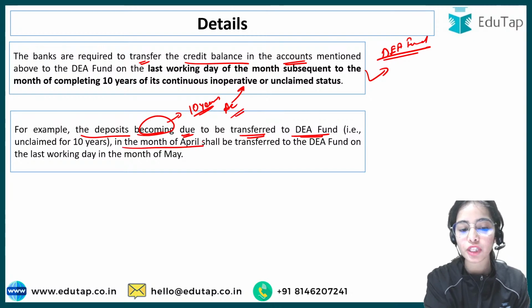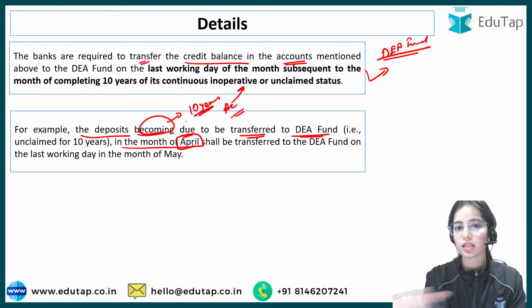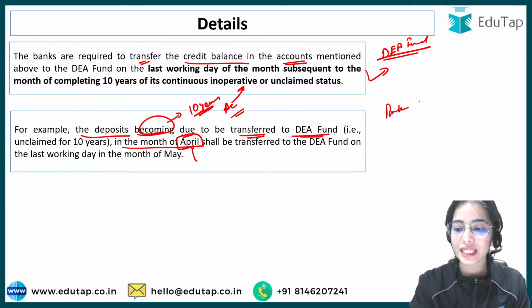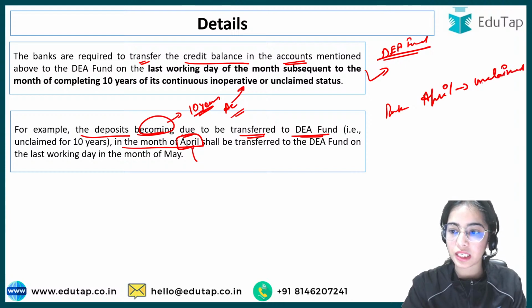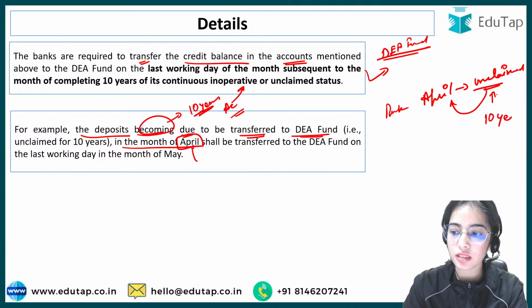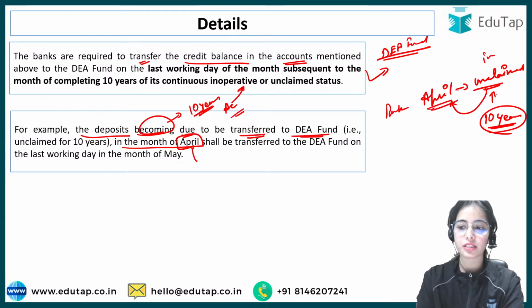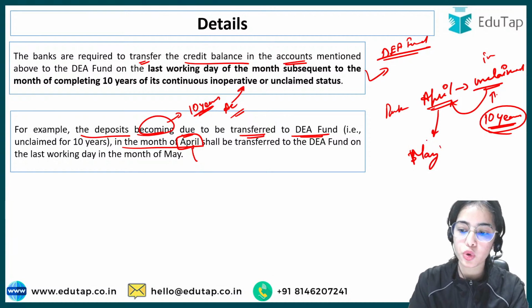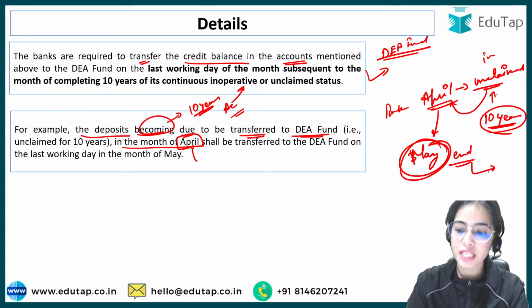So let's say in the month of April, the 10 years has completed. So this money that the banks have, on April, this has become unclaimed. Unclaimed means that for 10 years, this was unclaimed. This was inoperative for 10 years. On April, the 10 years have completed. So in the subsequent month, in the next month, by the May end, the bank has to transfer the money